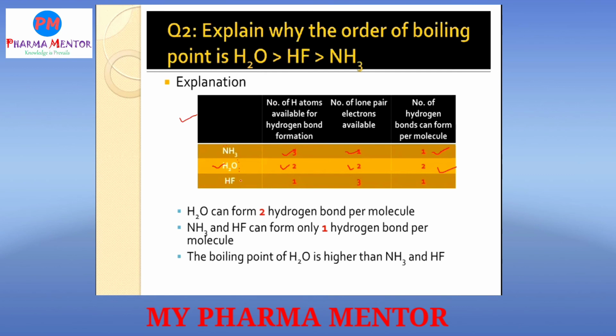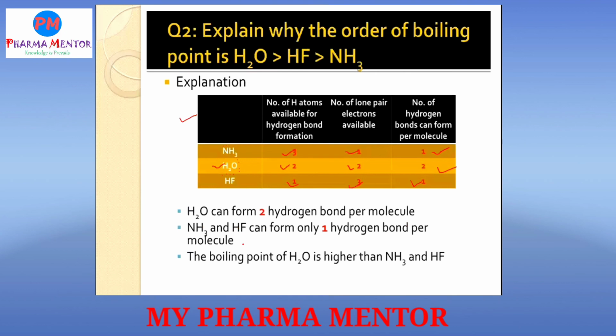In hydrogen fluoride, the number of hydrogen atoms available is 1, the number of lone pairs available is 3, and the number of hydrogen bonds that can be formed per molecule is only 1. There is only 1 hydrogen and 1 fluorine, so it forms only 1 hydrogen bond. Water can form 2 hydrogen bonds per molecule, while ammonia and hydrogen fluoride can form only 1 hydrogen bond per molecule.